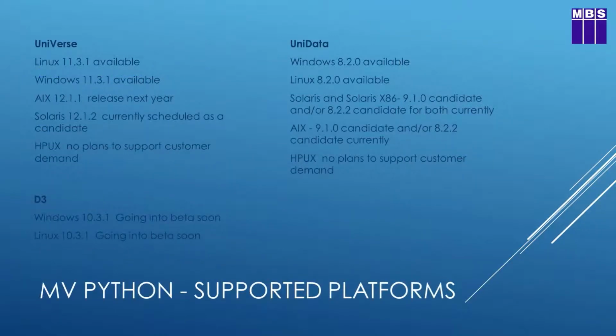So which of those multi-value platforms can we get it on? Well, currently Python is available for Universe at the 11.3.1 release on Linux and Windows. It's currently available on Unidata at the 8.2.0 release on Windows and Linux. It's under consideration for some of the other operating systems for those two databases, and it's coming to D3 next year. D3 10.3.1 will have Python added to it, and the beta program for D3 10.3.1 will be beginning early in the new year. So we can expect that probably halfway through next year, or certainly by the end of next year, Python will be available on D3 as well.